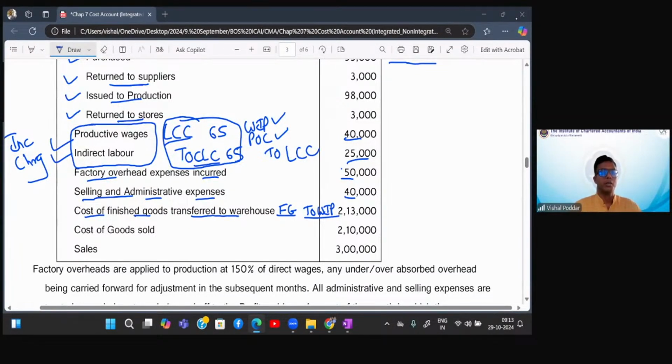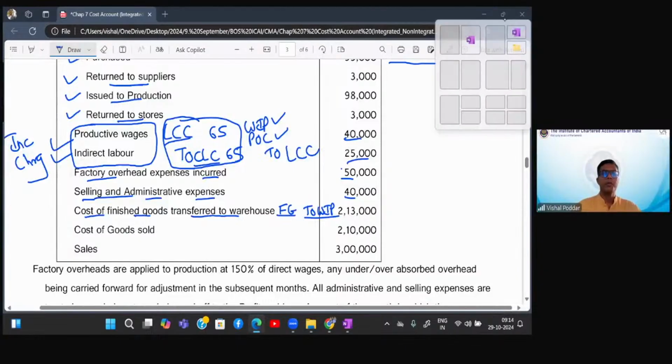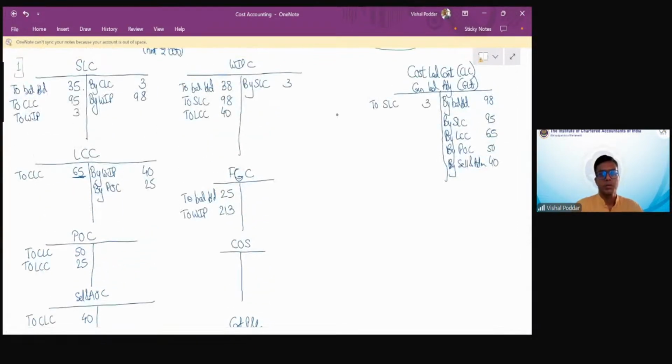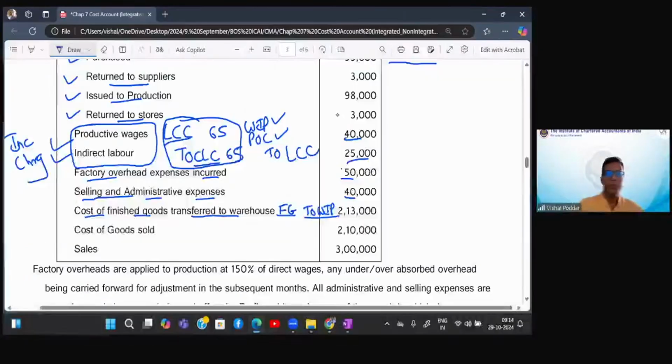Yes, Sagar, you're right. So no, it is the other way around. So finished goods, that is the godown, is the receiver. So FG is debited. Factory, that is the WIP, is the giver. So factory is credited. These are the small common mistakes that happen with everyone.